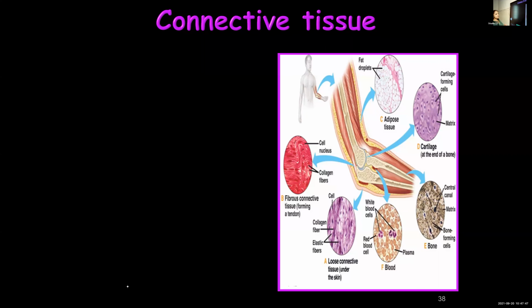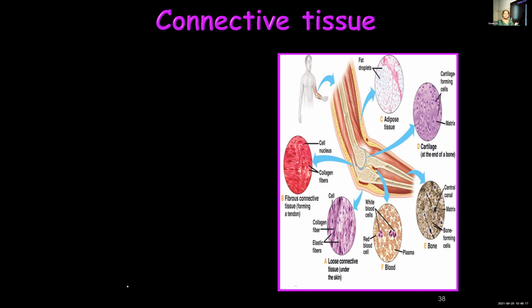Next is about connective tissue. The first type of animal tissue we completed was epithelial tissue. Now we are proceeding to connective tissue. Connective tissue is the most abundant tissue. The majority of the tissues are connective. Examples I will tell you: blood, bone, cartilage, tendon, ligament, areolar and adipose tissue. All these are actually connective tissue.